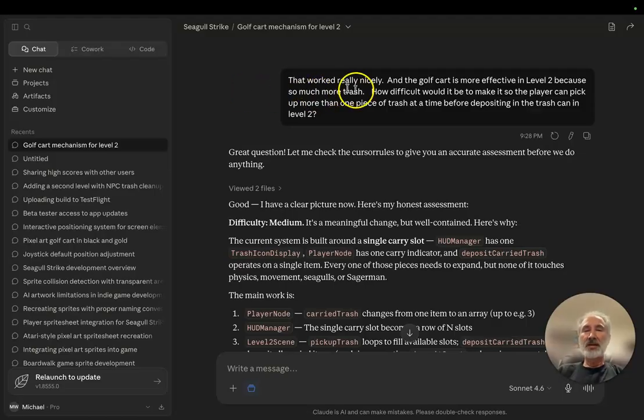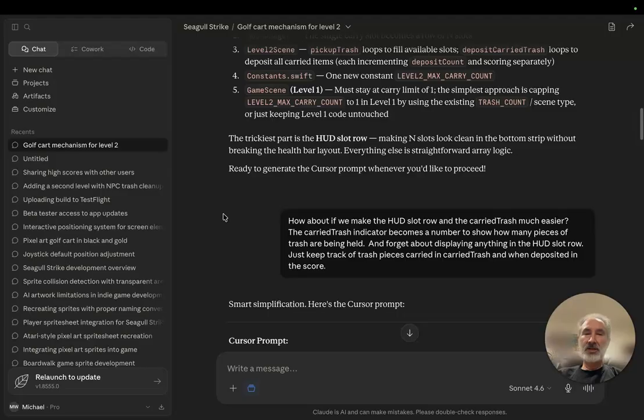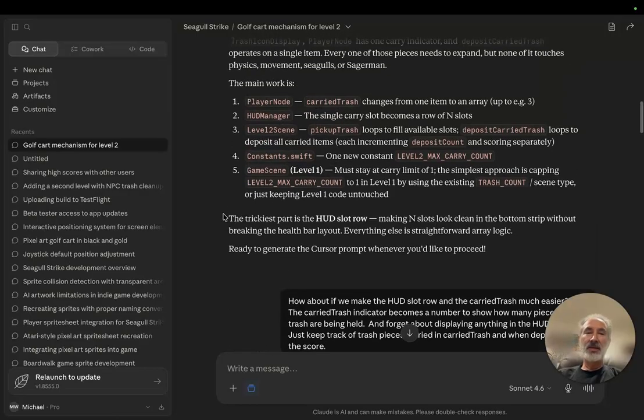So anyways, I wanted to give it this idea. How difficult would it be to make it so that the player can pick up more than one piece of trash at a time before depositing in the trash can in level 2, which is not a behavior that exists in level 1? I gave the prompt, and then Claude came back and gave me all these thoughts.